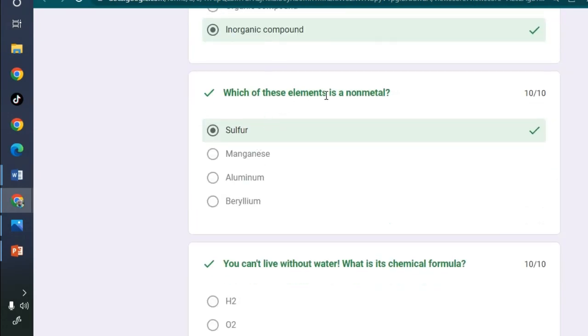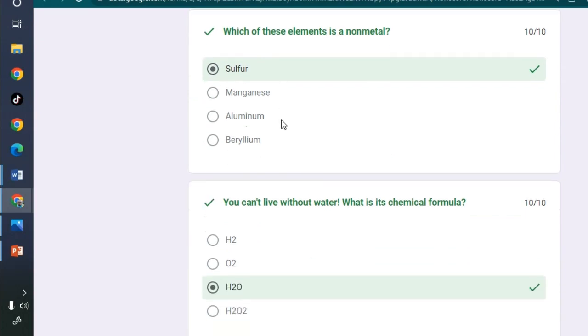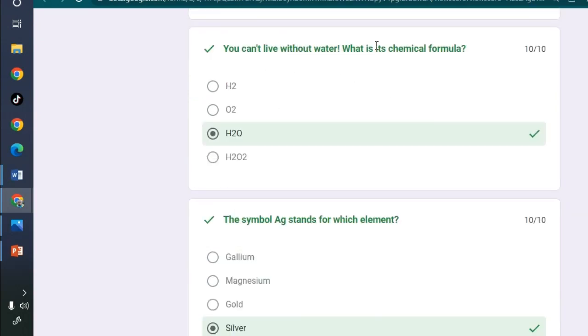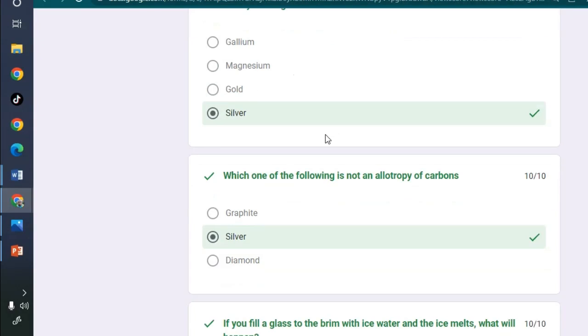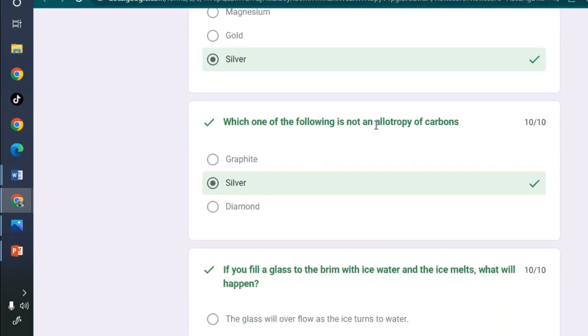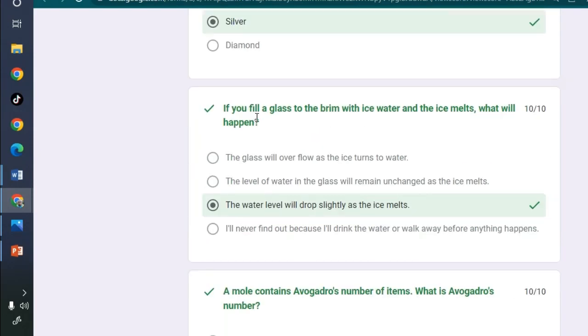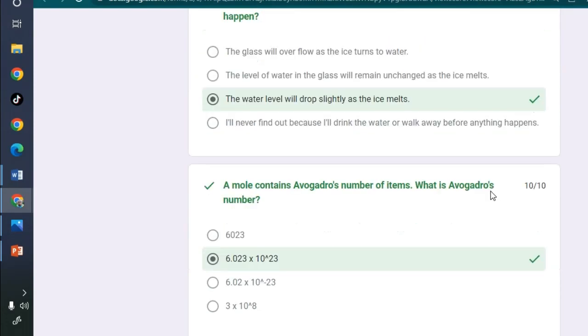Which of these elements is a non-metal? It is sulfur. You can't live without water. What is its chemical formula? It is H2O. The symbol Ag stands for which element? Silver. Which one of the following is not an allotrope of carbon? Silver. Yes. If you fill a glass to the brim with ice water and the ice melts, what will happen? The ice level will drop slightly as the ice melts.